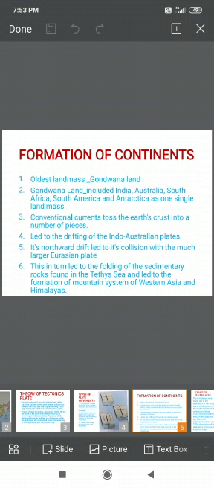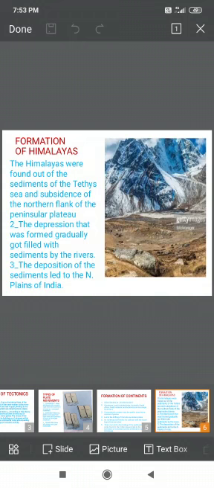Now our next topic is about formation of Himalayas. Himalayas were formed out of the sediments of Tethys Sea and subsidence of northern flank of Peninsula Plateau. The depression that was formed gradually got filled with sediments by the rivers, and in this way deposition of sediments led to the northern plains of India.